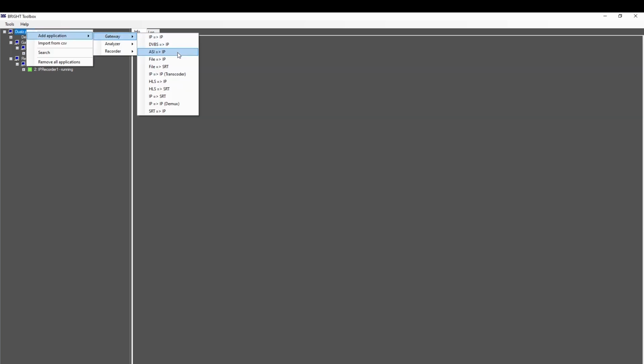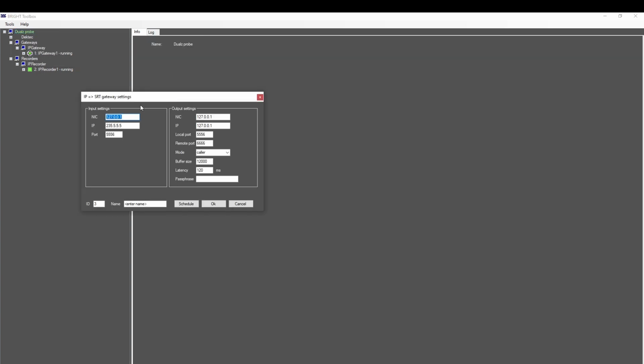Let's now start an IP to SRT gateway application. The SRT output settings are required, including listener, caller, or rendezvous mode. Also, the passphrase for encryption is supported.